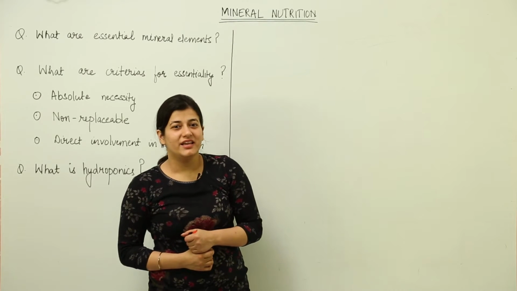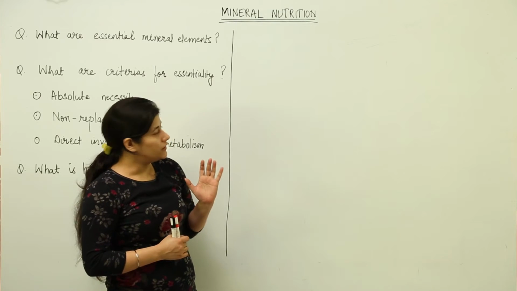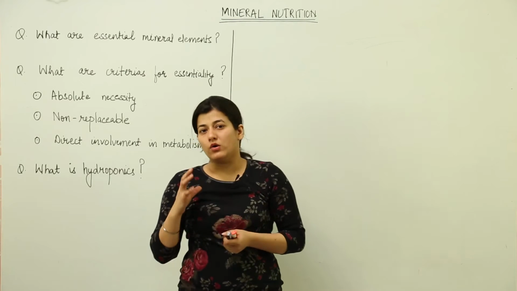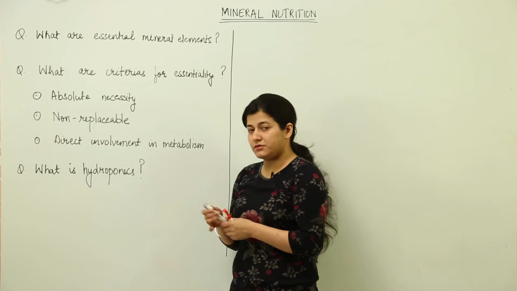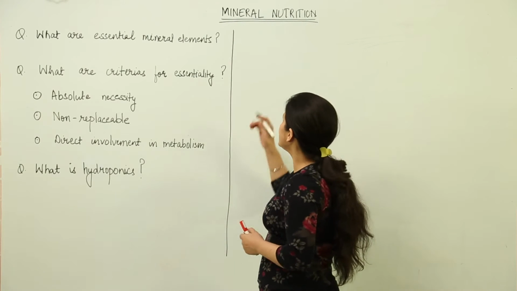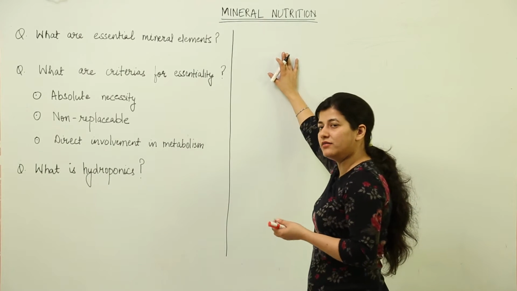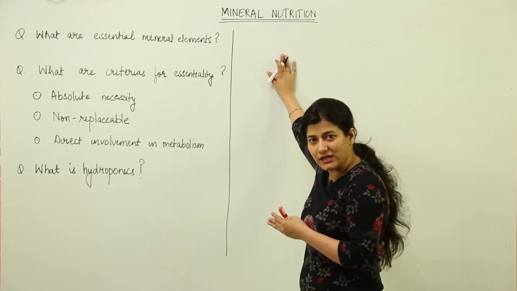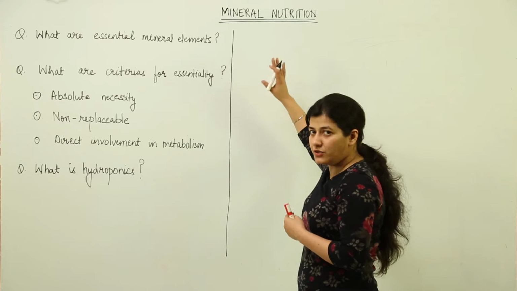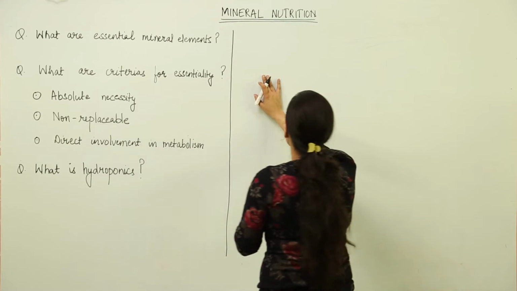Hello students, now we are going to deal with the topic of mineral nutrition in plants. Plants are autotrophs and certain plants are heterotrophic as well. By autotrophs, I mean those organisms which are able to make their own food. So basically, we are dealing with the nutrition of plants and the various important criteria which are responsible for the growth and development of the plant, and nutrition plays an important role in growth and development of a particular plant. So we are going to study that.